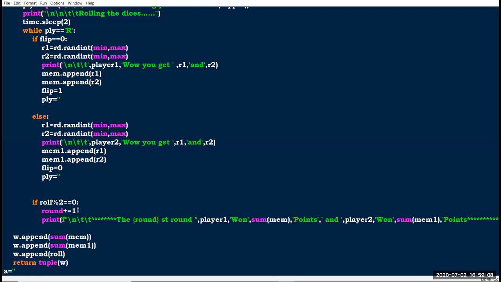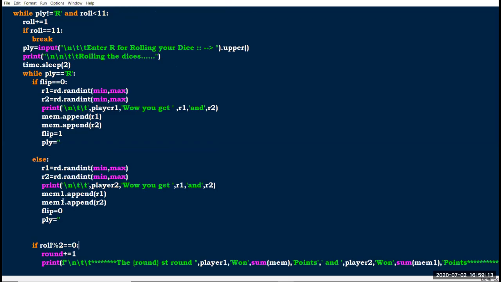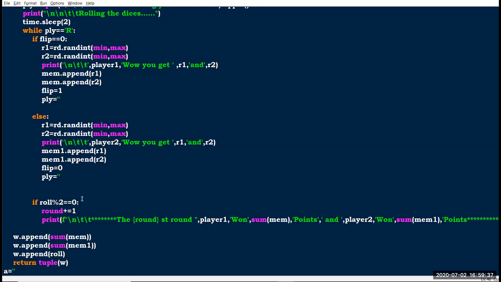When the roll is even, that means the two players have completed their chances, and the while loop is in its second looping condition. In the first loop player 1 has completed his chance, and in the second loop player 2 has completed their chance.